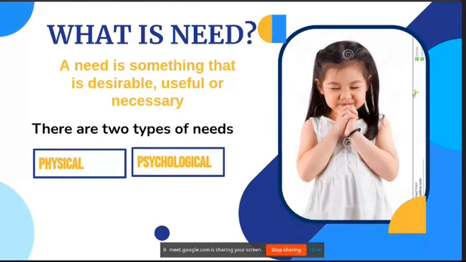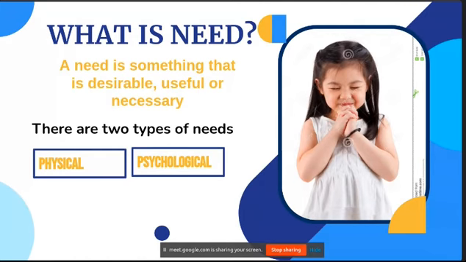So what is a need? First of all, in simple words, it is something that is desirable, useful, or necessary. Human needs have lots of complexity. There are needs which are important for one individual but may not be important for someone else. But there are two types of needs, if we simplify it clearly. First is physical need.